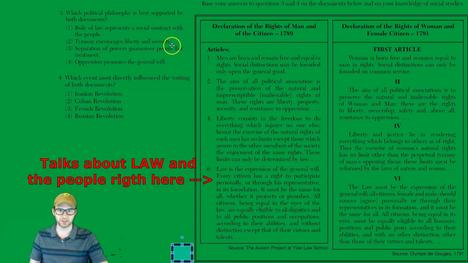Tyranny encourages liberty and security. Okay, that would mean absolute rule helps along liberty and security. No, this is anti-king, anti-tyranny. So no. Separation of powers guarantees people fair treatment. Okay, I understand that separation of powers is an Enlightenment idea, but where in here is there anything about separation of powers? We do have the rule of law and social contract, so 1 is better than 3. 3 is a possible true statement, although it's very general, but it's not supported by the documents. Oppression promotes the general will. Oppression helps? The general will is what people want. No. So the answer is number 1.